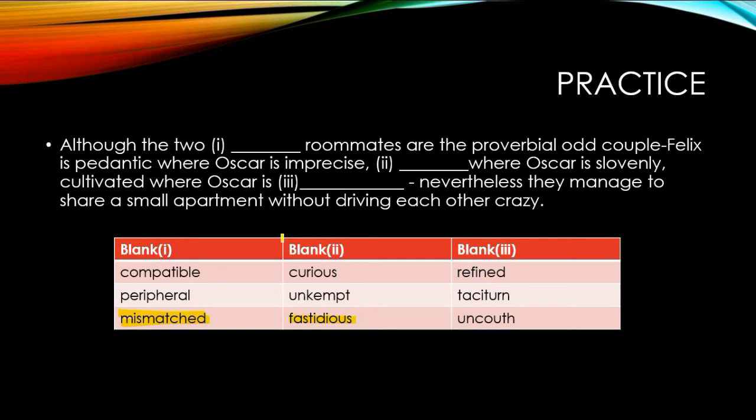Going further, cultivated. Felix is cultivated whereas Oscar is blank. I'm looking for a word which is opposite to cultivated. Cultivated is similar to refined. Taciturn is one who doesn't like to speak. Uncouth is rude, ill-mannered, not refined. So for the third blank, this is my answer. So for the first blank, it is mismatched; for the second blank, it is fastidious; for the third blank, it is uncouth. So this is how we are going to answer a sentence with this strategy.